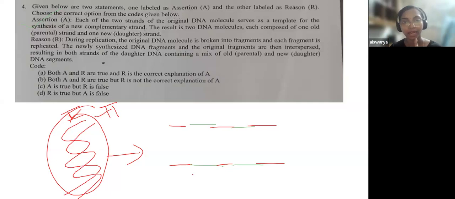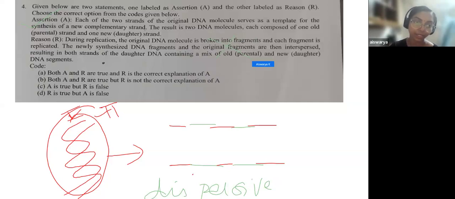Almost all higher organisms follow the semi-conservative replication method. This type of replication, which we call dispersive replication, is not found in biological systems. So the reason given is wrong. Assertion is right, but the reason is wrong.